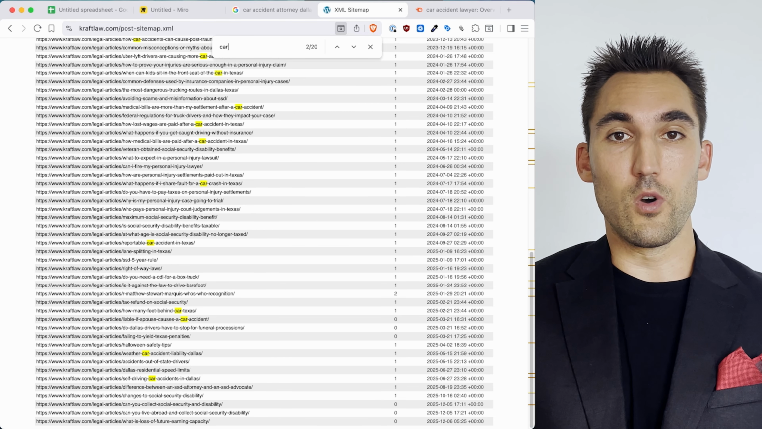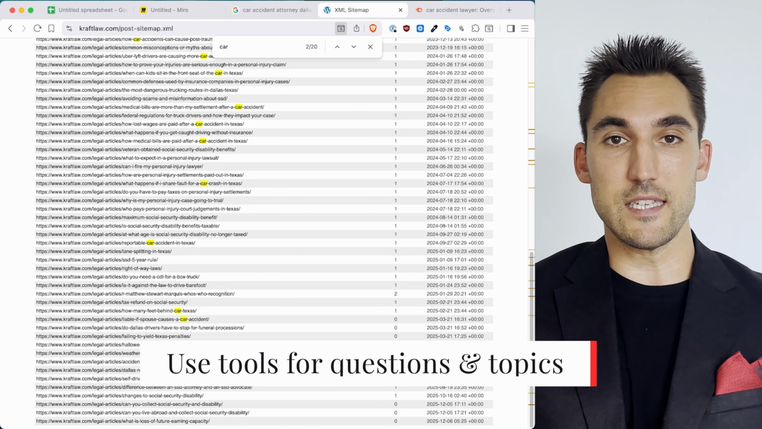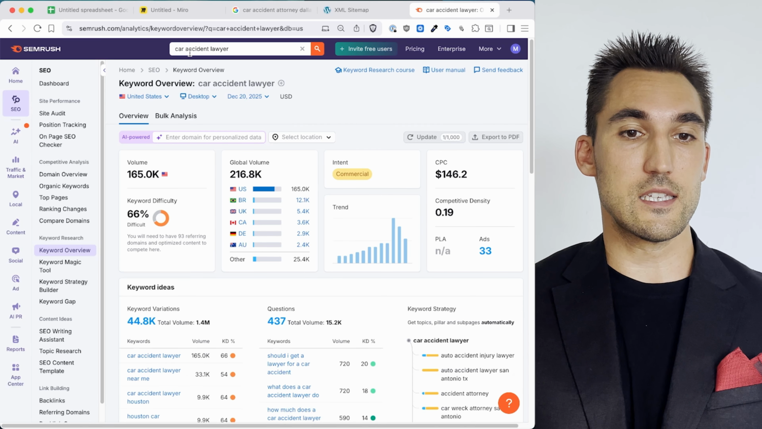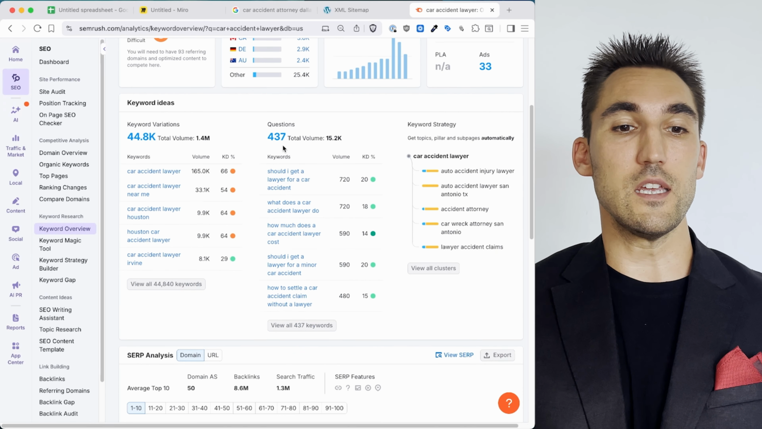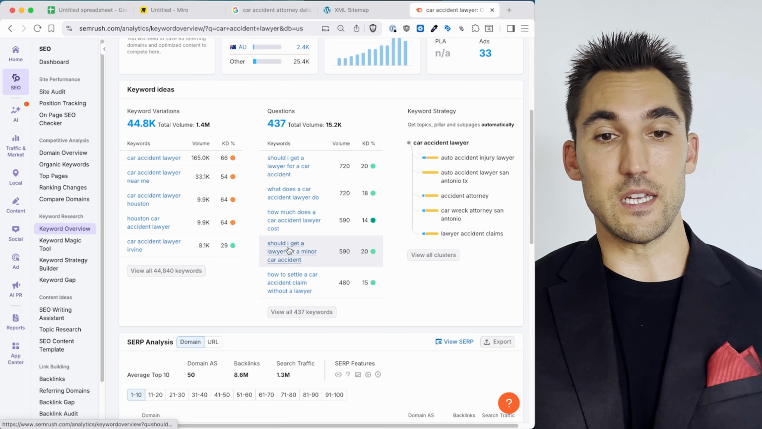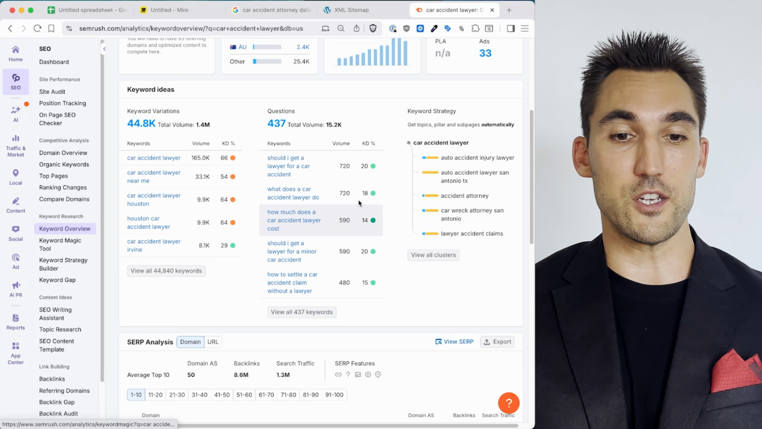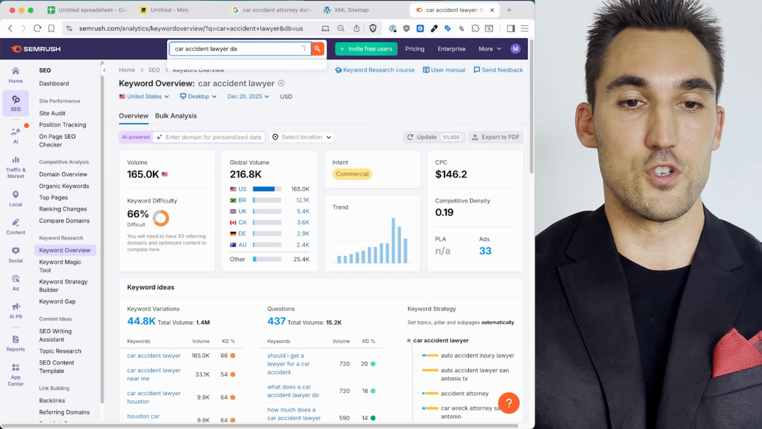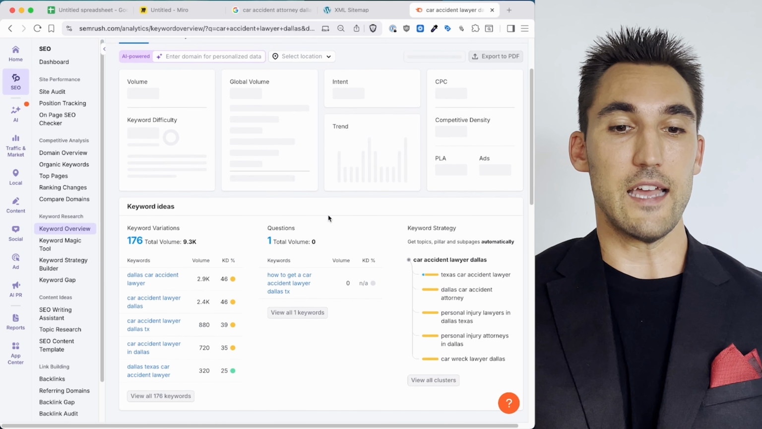Then the second thing you want to do is use an SEO tool like SEMrush to do a bit of keyword research. So you want to type in your main keyword, let's say in this case it's car accident lawyer, and you want to see what questions and other searches people actually do relating to this particular topic. So here you can see a bunch of questions relating to car accident lawyers. If you want to get even more specific with that, you can put your specific city, let's say Dallas, and see what you get there.